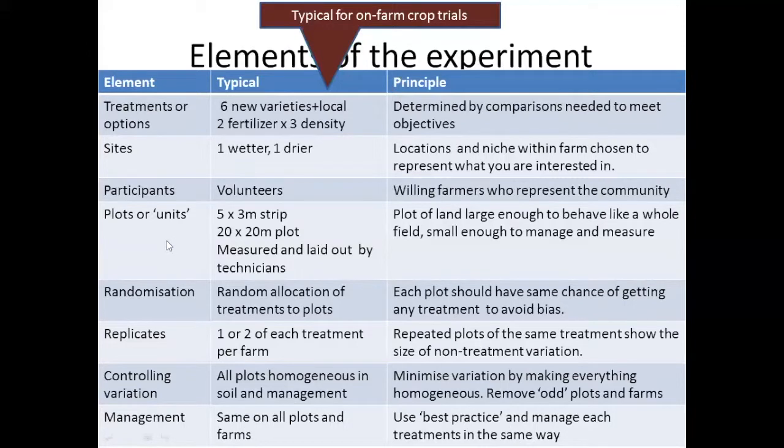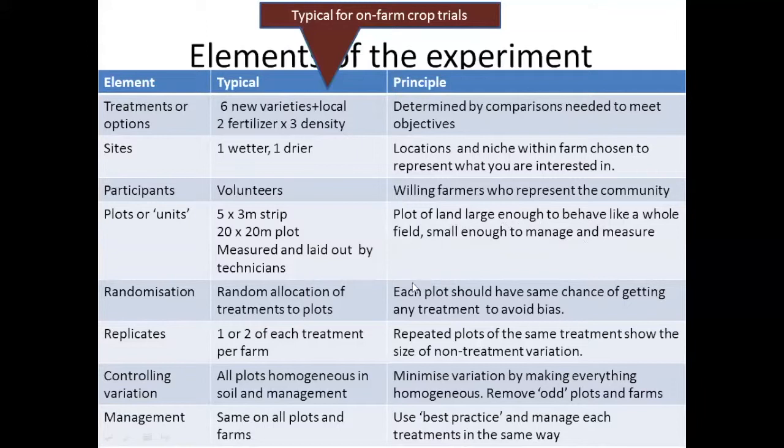When we define the plots or experimental units, typically these are small areas of land. Maybe for a variety trial, you might have a 5 by 3 meter strip. If you're doing some sort of agronomic trial, then maybe you need a larger area, like 20 by 20. In typical trials, these are measured and laid out by technicians or field workers. The principle is that the plot should be large enough to behave like a whole field.